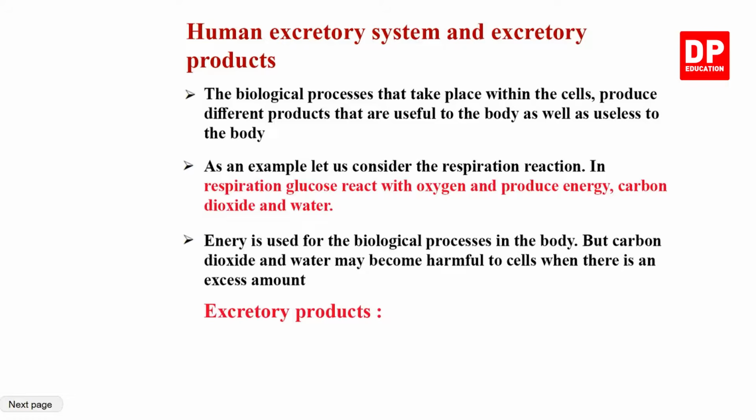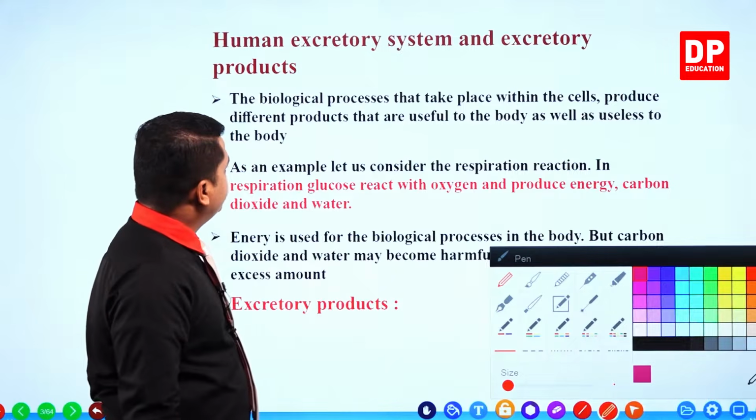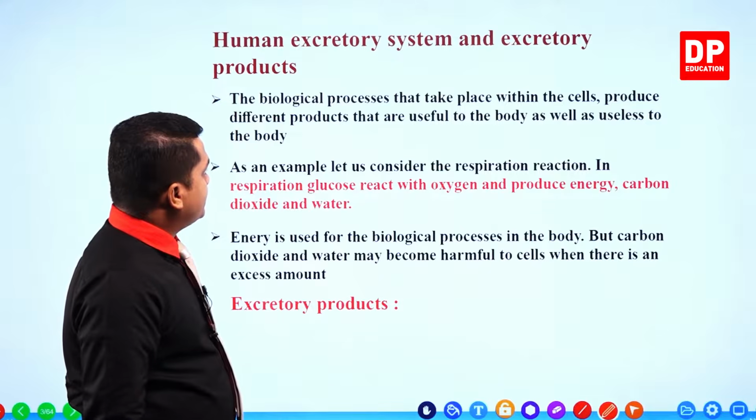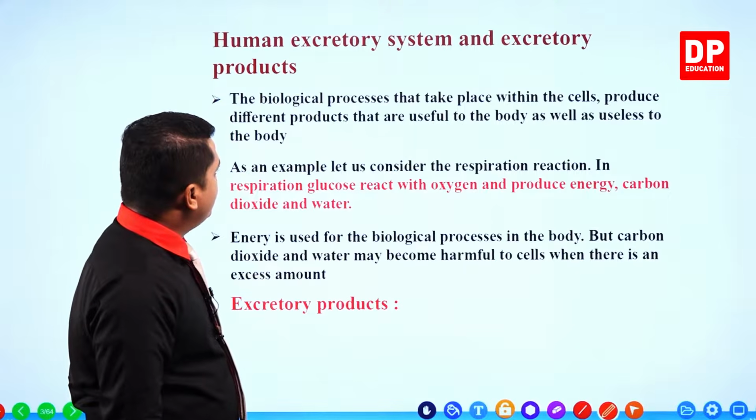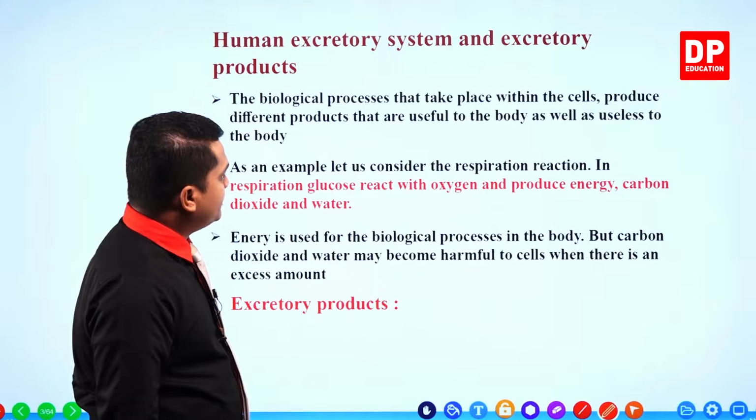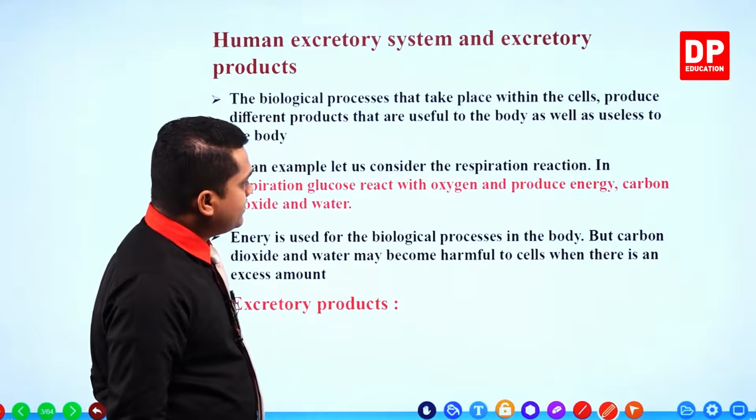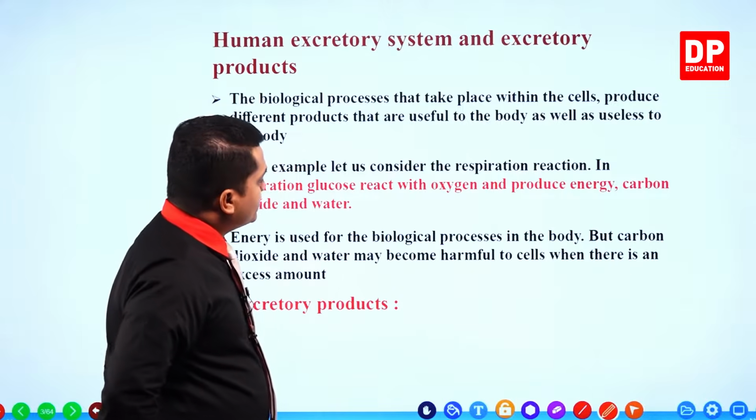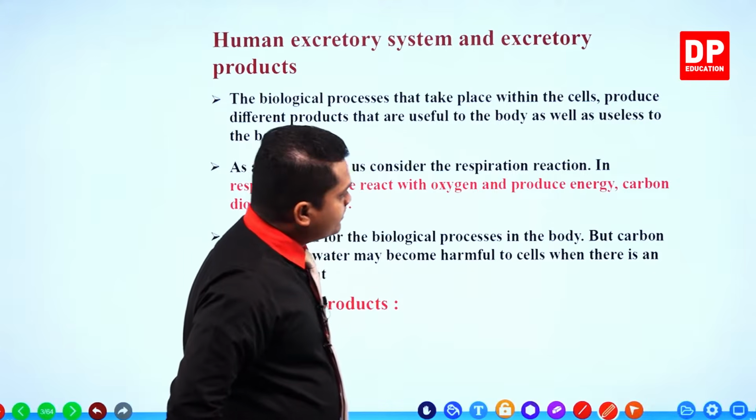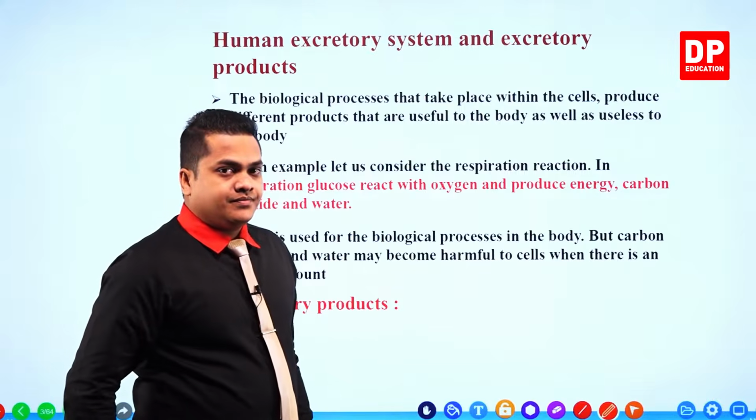So first of all, we'll be discussing the human excretory system and the excretory products. First of all, you are given a point. The biological processes that take place within the cells produce different products that are useful to the body as well as useless to the body. As an example, let us consider the respiration reaction. In respiration, glucose reacts with oxygen to produce energy, carbon dioxide and water.